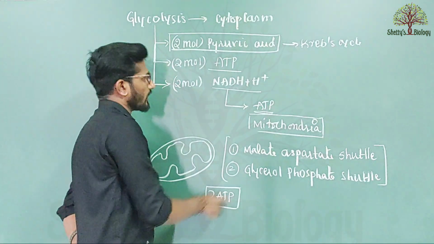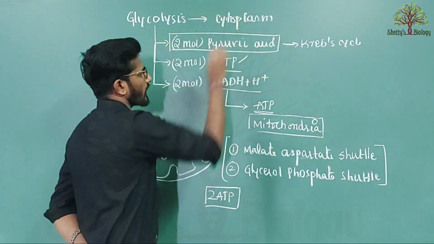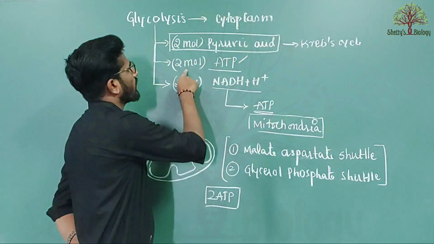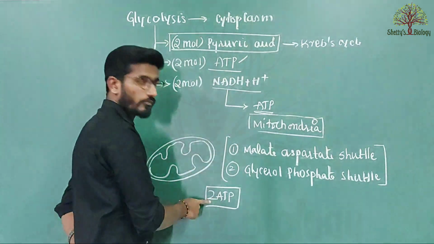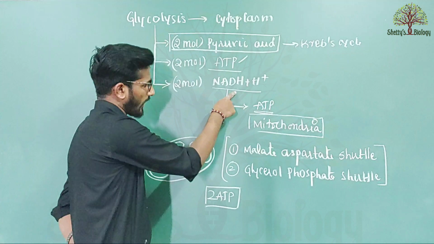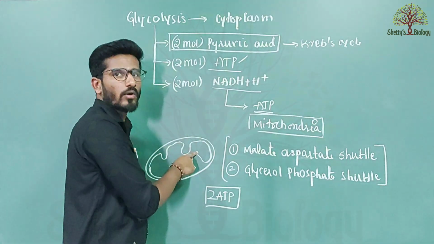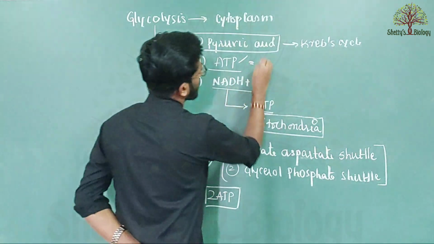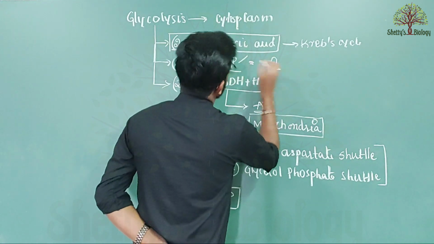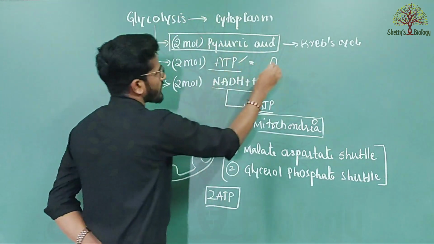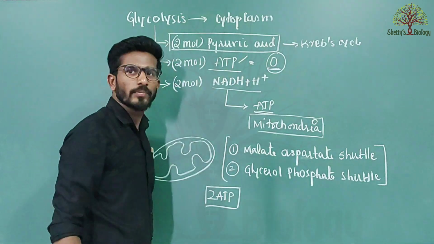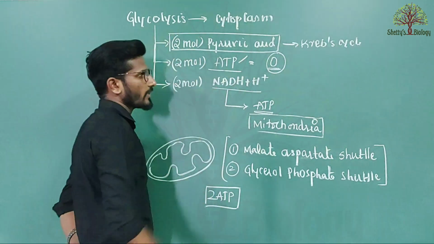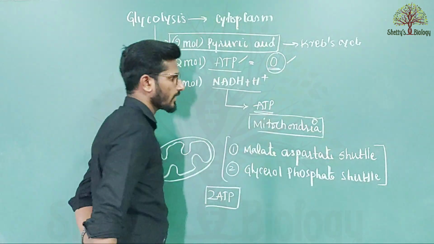Of course these ATP are supplied from here itself, so the net gain of two molecules of ATP is utilized for the transport of NADH2 inside the mitochondria. So now the net gain of ATP in glycolysis is 0. Remember, the net gain of ATP in glycolysis is 0.